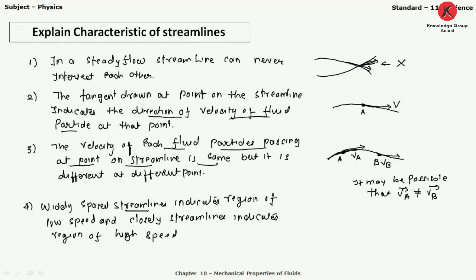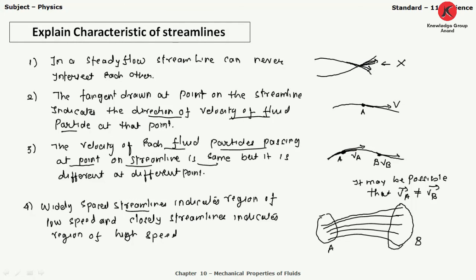Widely spaced streamlines. Suppose we consider a number of streamlines like this. Here we can see, suppose we consider this region, region A, and this region, region B. Here the streamlines are widely spaced, right? What does it indicate?